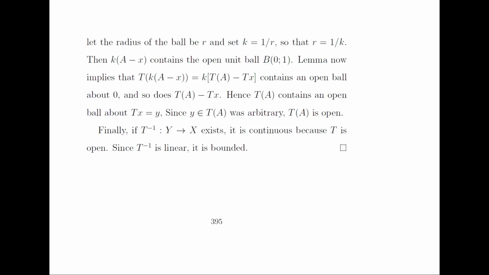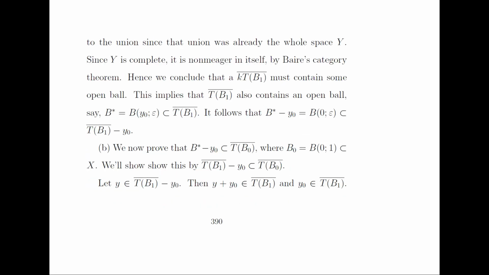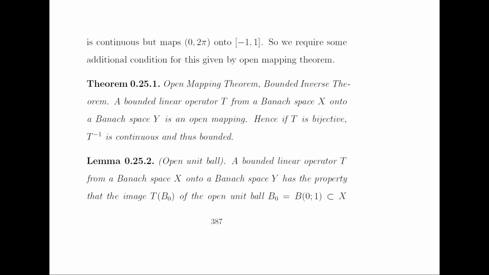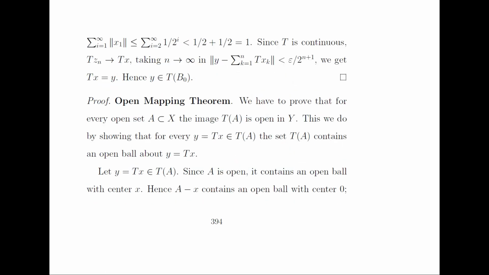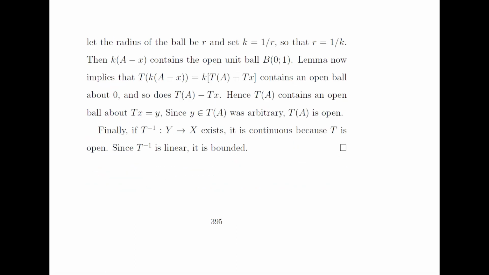So now we will go with the bounded inverse theorem. The bounded inverse theorem says that if T is bijective, then T inverse is continuous, thus we have a bounded operator. It is very easy to prove, as we have already done the results. Finally, if T inverse exists, it is continuous because T is open. This result we have already done. And since T inverse is linear, it is bounded.